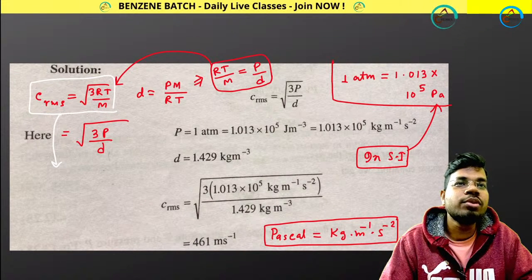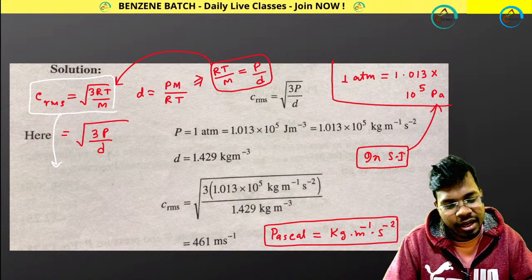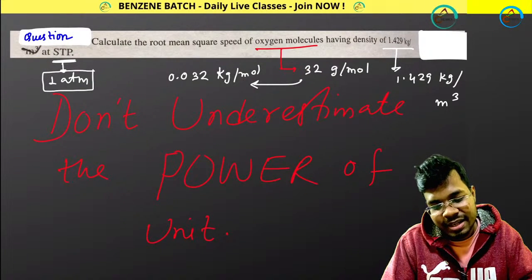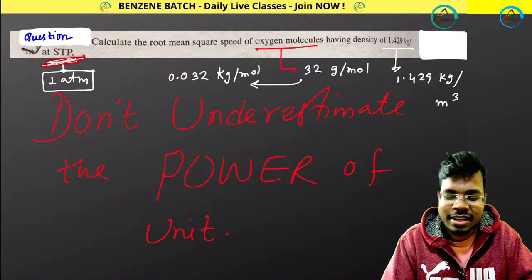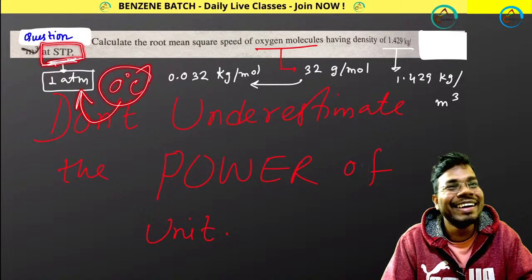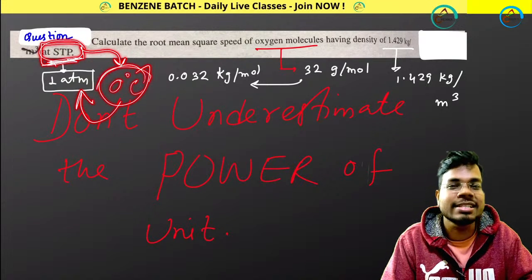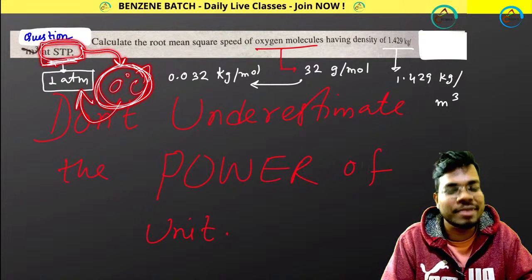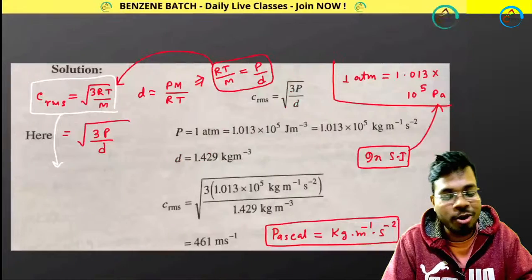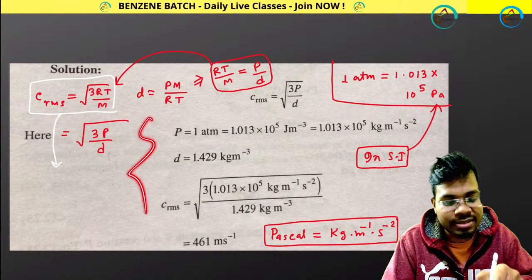Okay, Tobai, you took temperature 273. You considered STP means standard temperature and pressure, 273 Kelvin, that means 0 degree Celsius. That's why you got the correct answer. Most of the cases we consider in STP 0 degree Celsius. But the right method will be this.